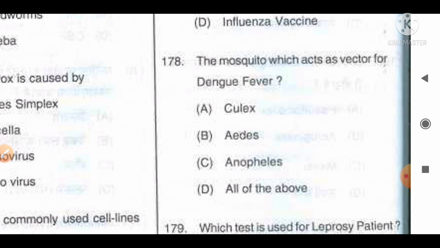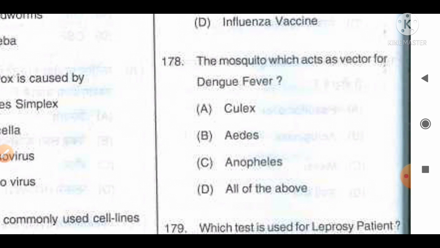The mosquito which acts as a vector for dengue fever is: option A, Culex; B, Aedes; C, Anopheles; D, all of the above. Talking about it, the Culex mosquito is a vector for Japanese encephalitis. The Aedes mosquito is the vector for dengue fever, and Anopheles is the mosquito that acts as a vector for malarial parasites.